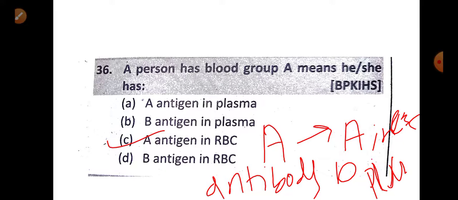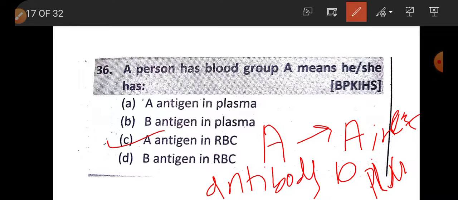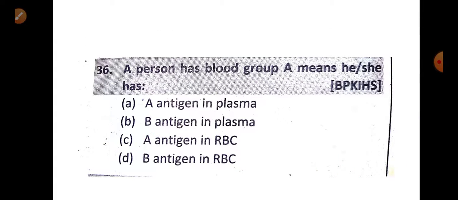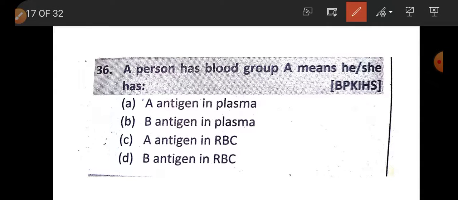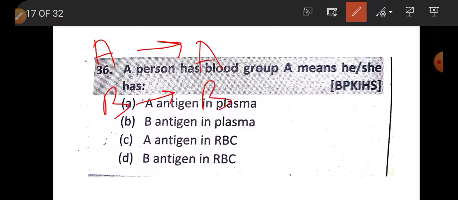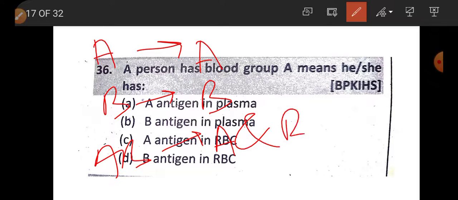Simply, we can say that blood group A has antigen A, blood group B has antigen B, blood group AB has both A and B antigens, blood group O has zero antigen.